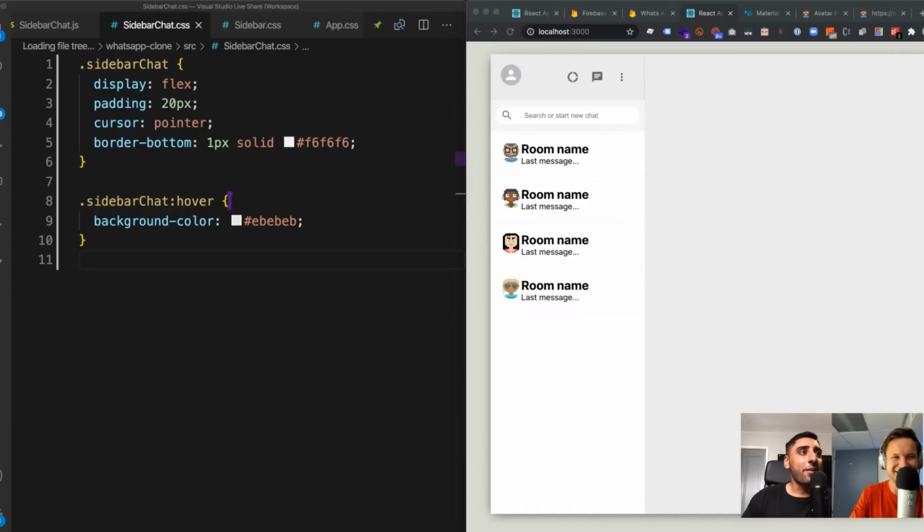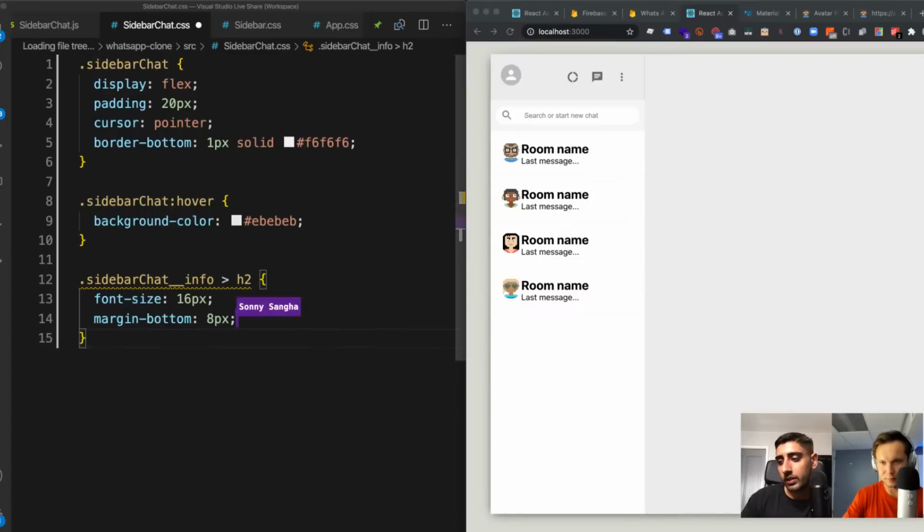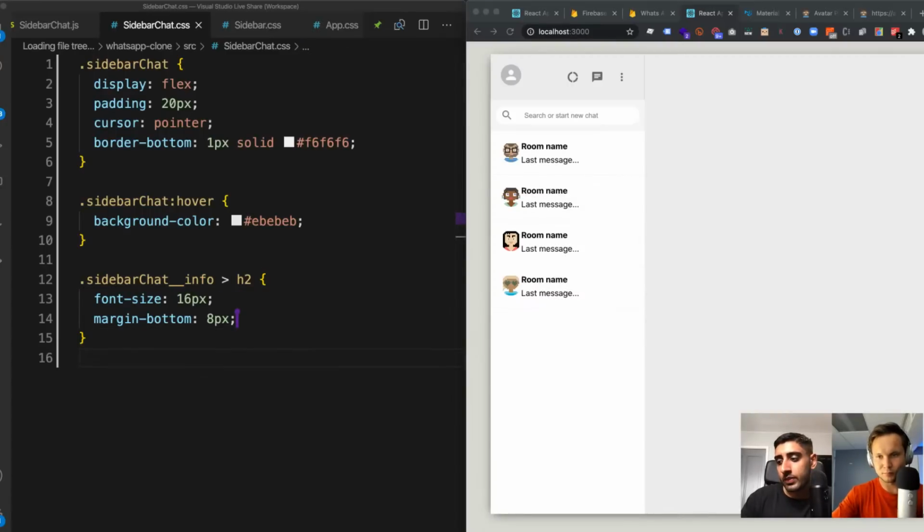Also, now what we're going to do is style the H2 tag. We don't want it to be looking like that. So inside of the sidebar chat info, I'm going to target the H2, and go ahead and do a font size of 16 and margin bottom of 8 pixels. So it gives it a little bit more room to breathe. And then we save it. And now we should see, okay, it gave it a little bit more space.